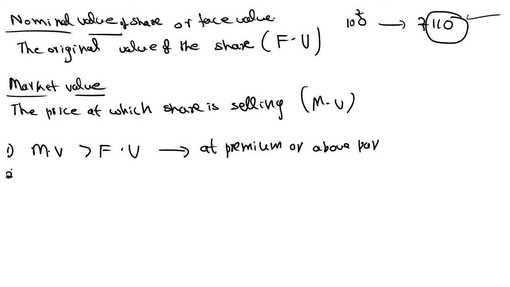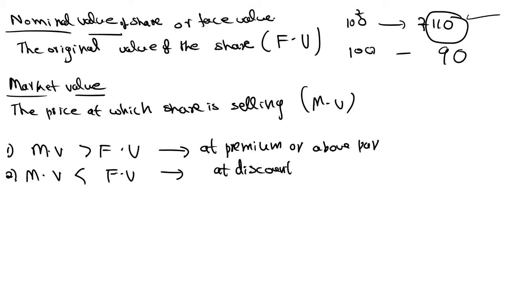Suppose market value is less than the face value. Suppose face value is 100 rupees, and in the market now only 90 rupees is there. Market value is less than the face value, then we call it at a discount. Share is at a discount. That time you need to remember, market value is less than the face value. That means there is some loss for the company, or you can say below par.